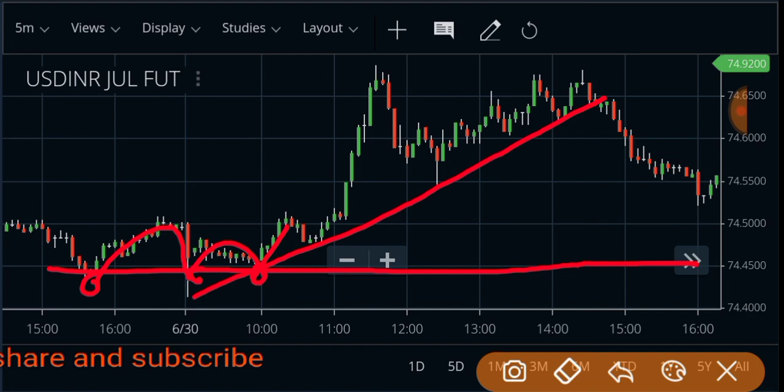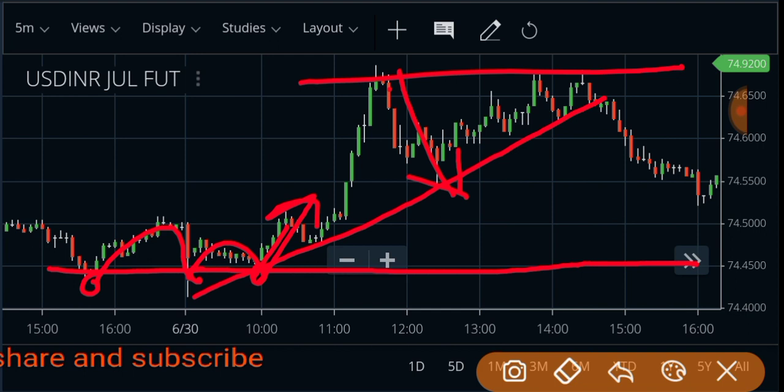If support does not break the first time, does not break the second time, does not break the third time, then it will go up speedily, ठीक है ना? If the market touches the resistance line, it is going to fall highly, right? If the market touches the support line and does not break down, it is going to go up highly, right? One free fall, one free up are going to be made there.